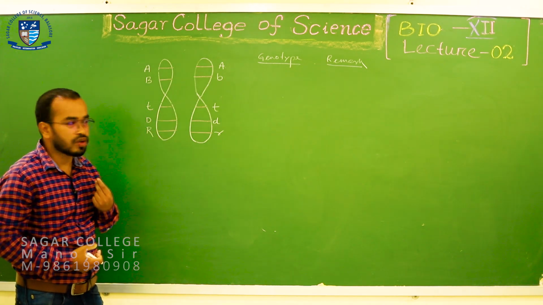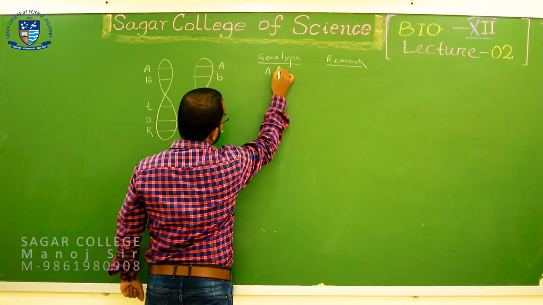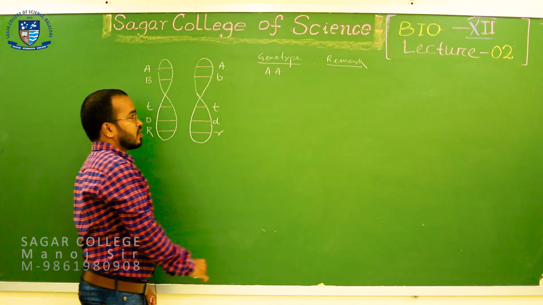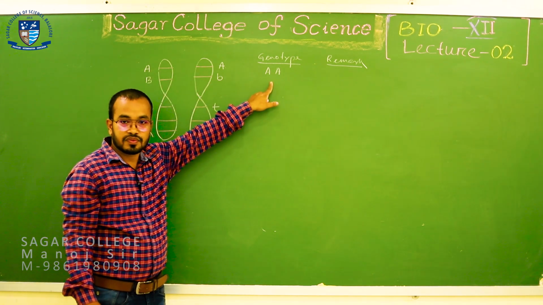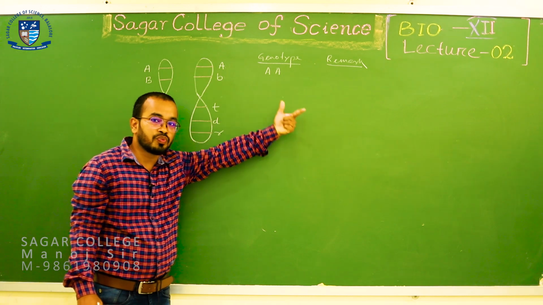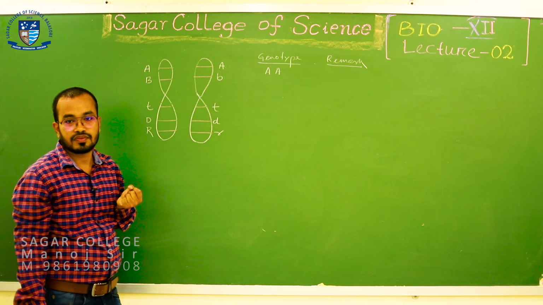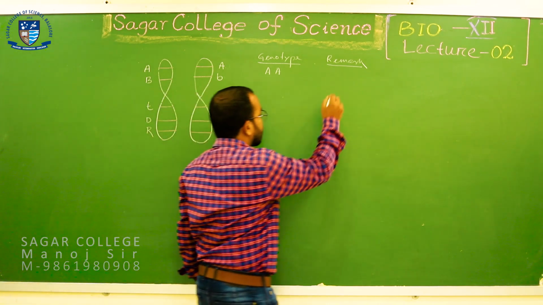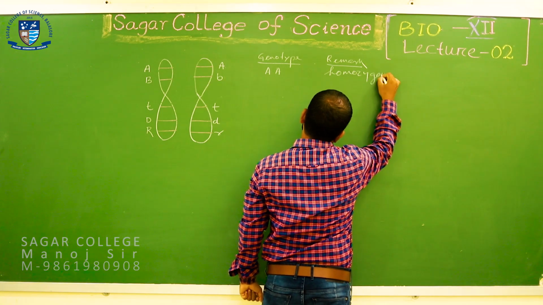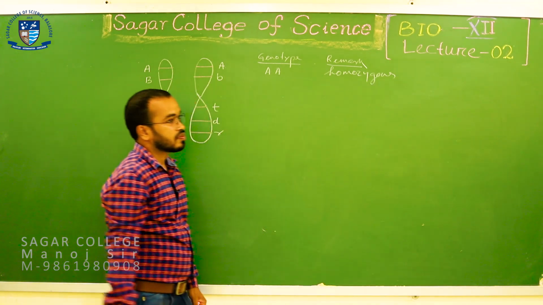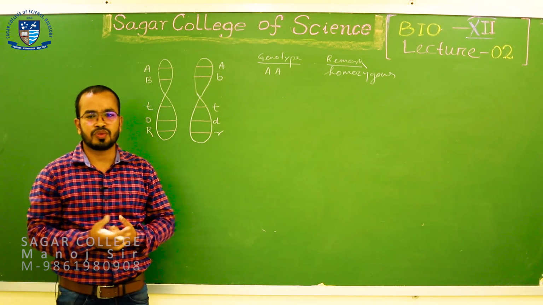So, come to the first locus, you combine both alleles, capital A and the dominant allele capital A. Now, these two alleles are identical, and this allelic combination is called homozygous. Homozygous means what in the Greek language? The word homo means same or similar.